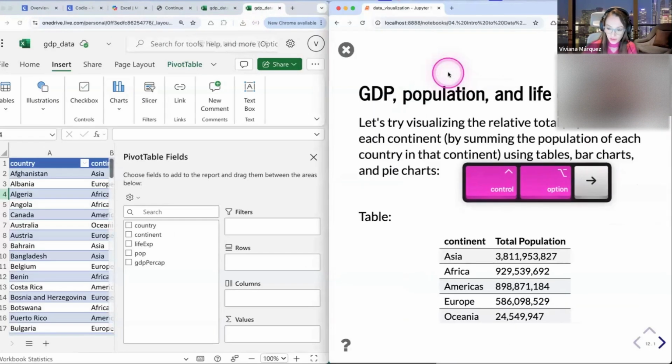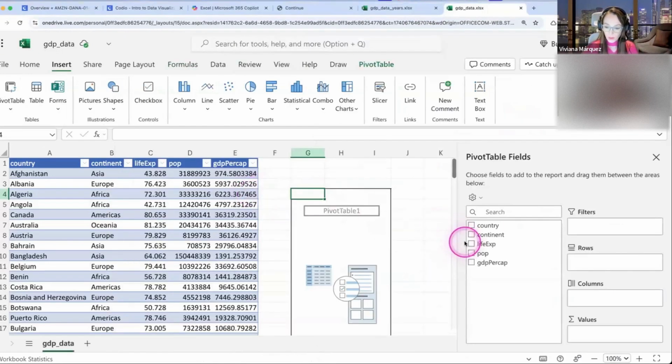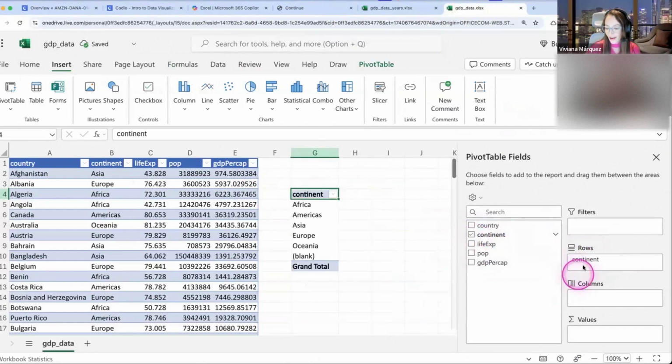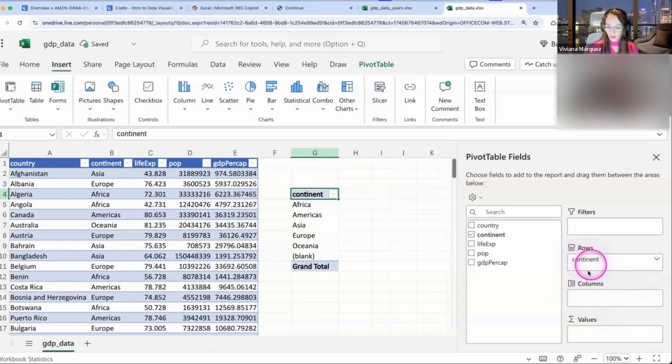So let me show you here the example of what we are trying to do. So we want in our rows the continent. So each one of the rows has the different continents. So that tells us that we want to work with continent and we want continent to be in the rows of this pivot table. So I'm just going to select it and see what happens. And it automatically put it in here. But if it didn't automatically put it in here, like if you put it in here, you can just click on it and move it around.